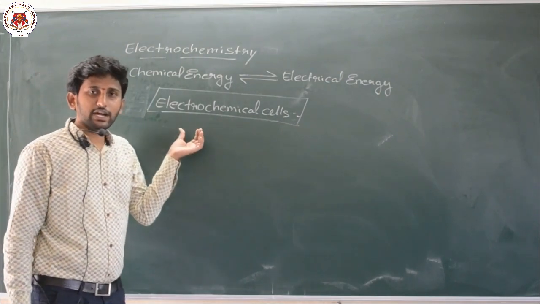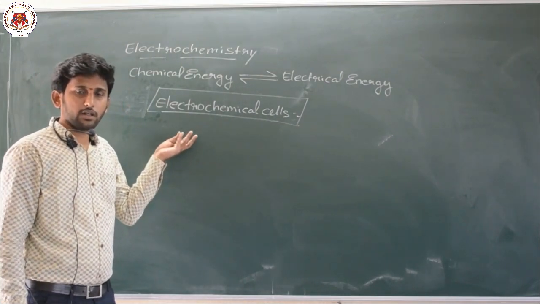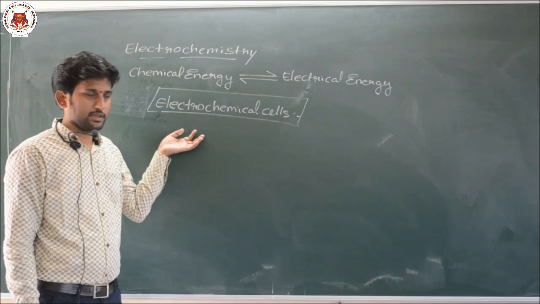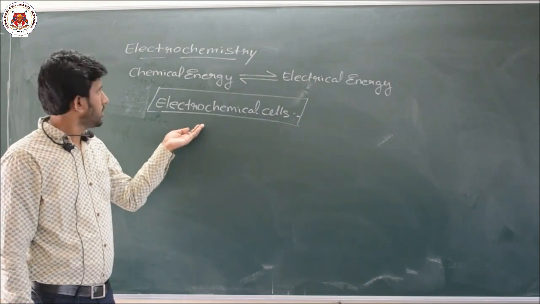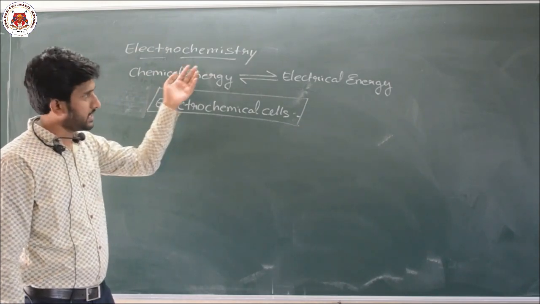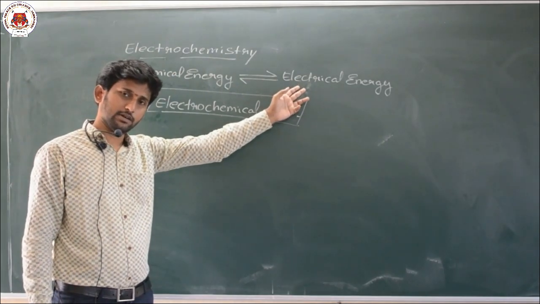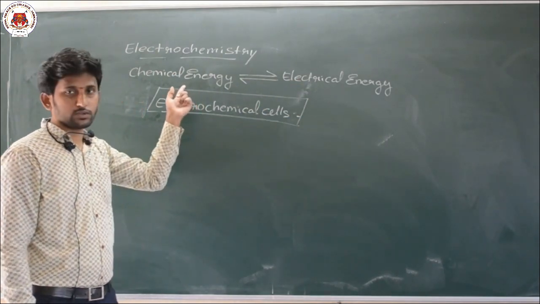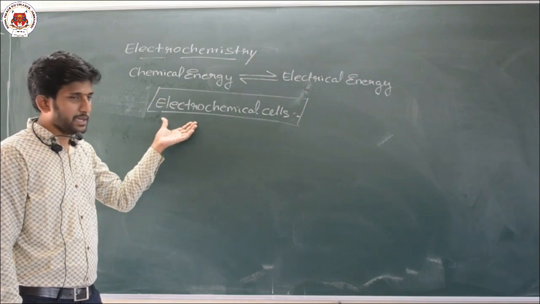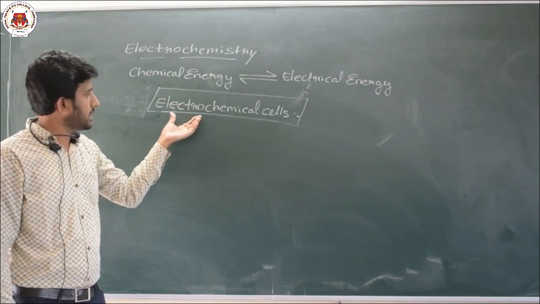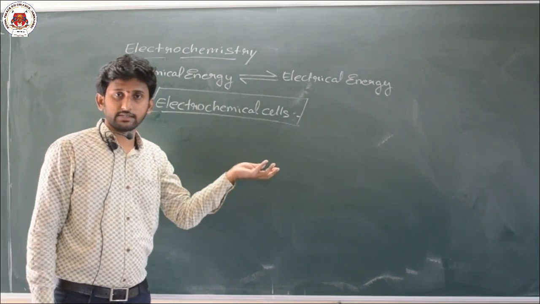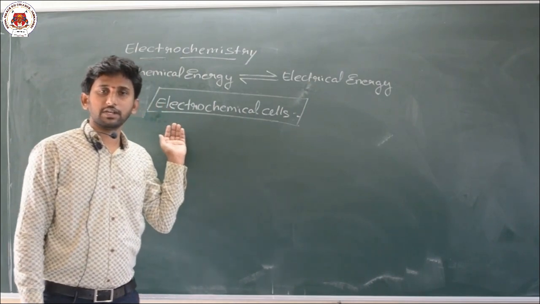The device or the apparatus which can be used for conversion of chemical energy to electrical energy or electrical energy to chemical energy, such type of cells are called electrochemical cells. And what does an electrochemical cell indicate?